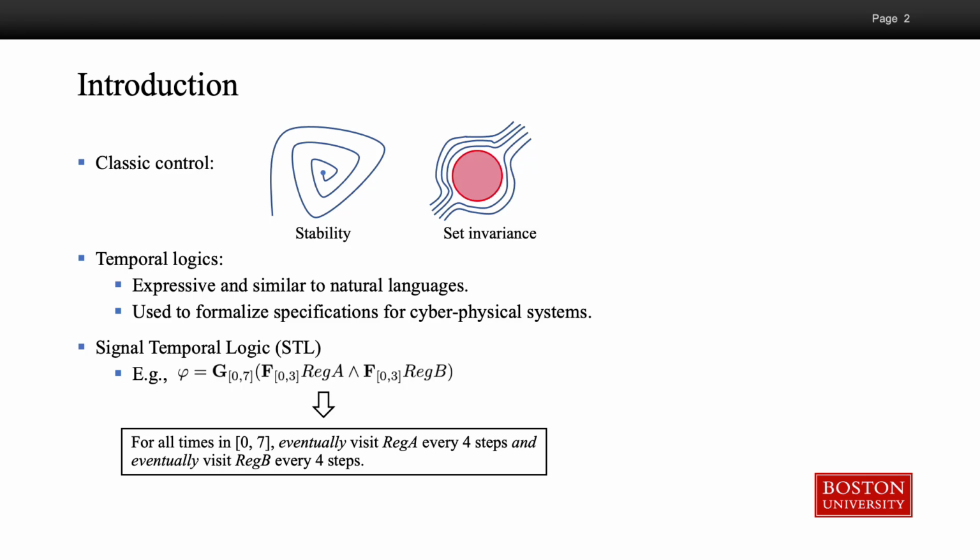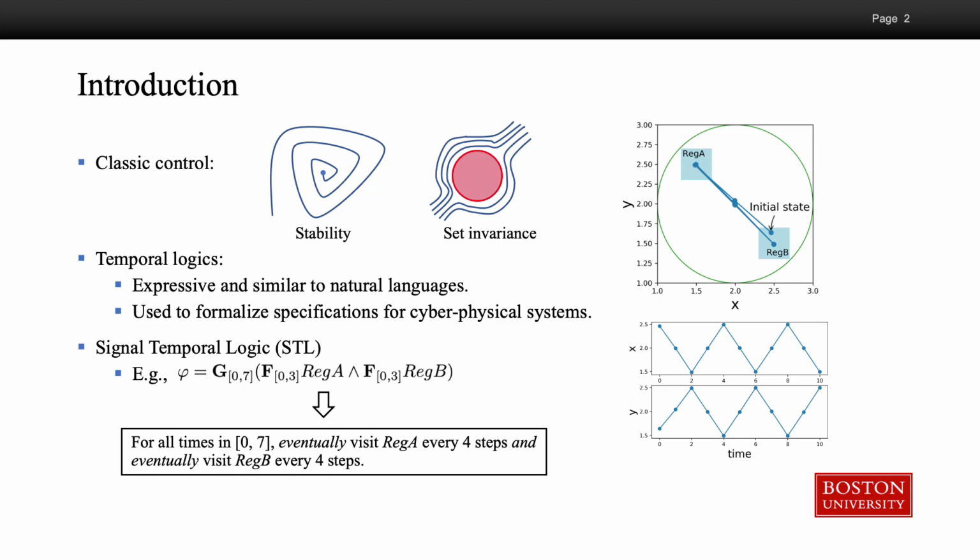Here's an example of an STL formula, which can be interpreted into English as: for all times in 0 to 7, eventually visit region A every 4 steps, and eventually visit region B every 4 steps. The regions can be seen in this figure. This specification requires the robot to move back and forth between these two regions within the given time interval. This is a very rich specification.